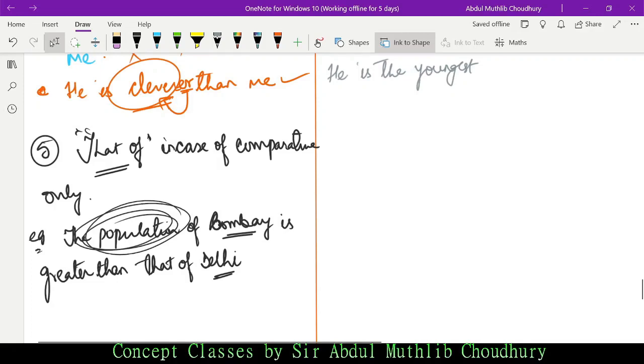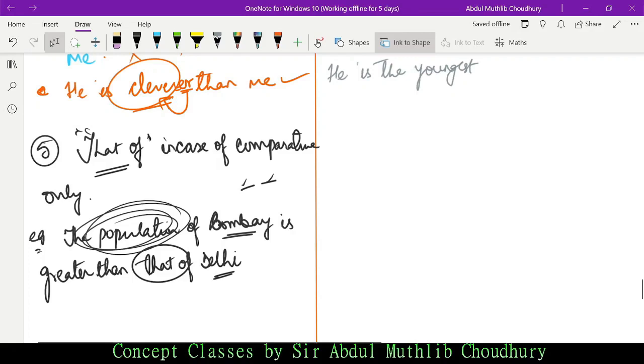What are we trying to compare here? We are comparing the population of Bombay with the population of Delhi. When we are comparing something of the same caliber, what do you use? That of. As in the previous number 3 or 4, I spoke about any other, isn't it? That is of different usage. This is of different usage, because we are matching here the population of Bombay with the population of Delhi.